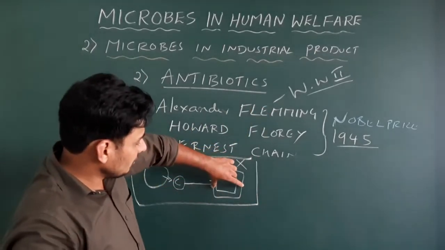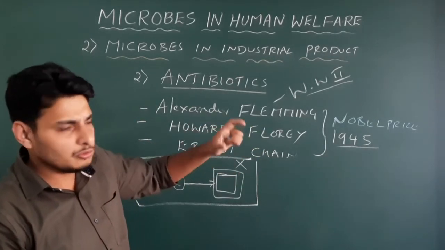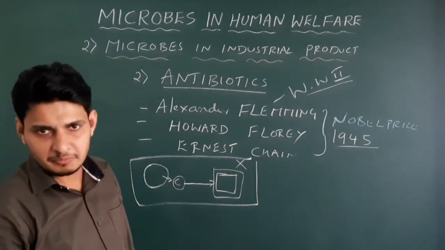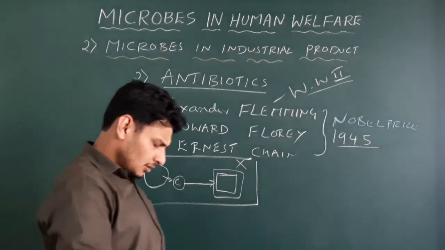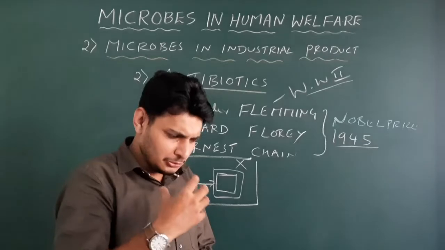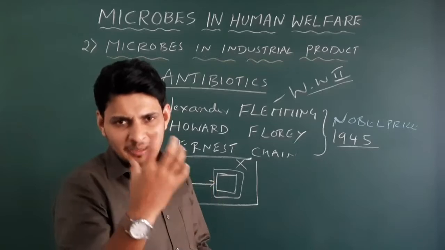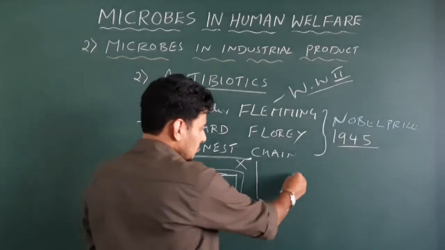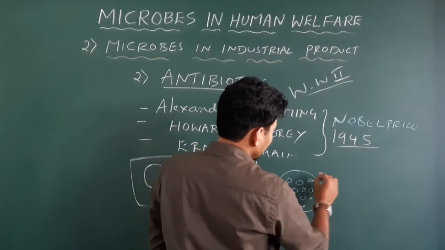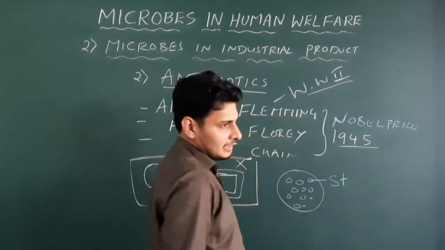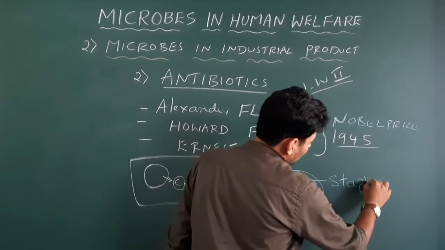The next is the story of how exactly a specific type of antibiotic was discovered by Alexander Fleming for the first time. Okay, between 1920 and 1930, I'm not sure about the year, he grew a type of bacteria in Petri plates, that is a bacterial culture in a Petri plate in his lab. The name of the bacteria he grew in this particular Petri plate in his lab is called Staphylococci.